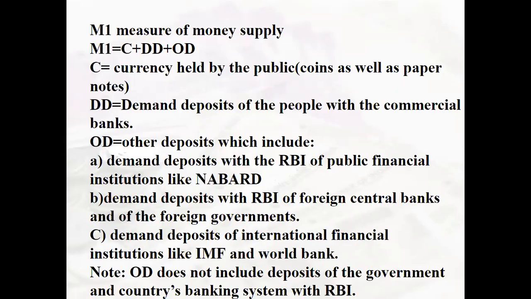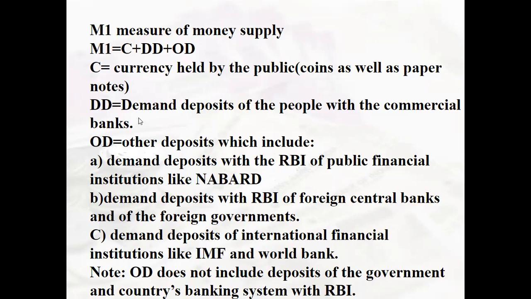Then what does M1 measurement of money supply contain? Measurement of money supply under M1 has C, which is currency held by the public, coins as well as the paper notes. Whatever the coins and paper notes we hold, that comes under the currency held by the public. DD is the demand deposits of the people with the commercial banks.